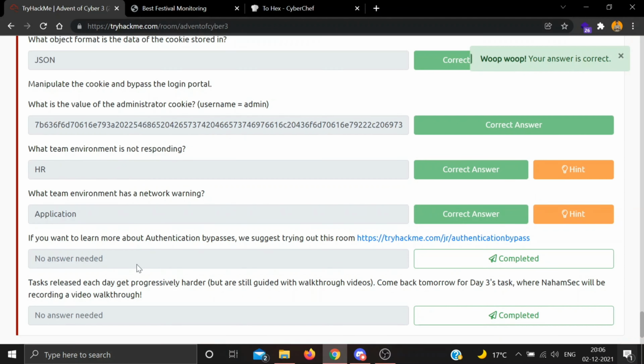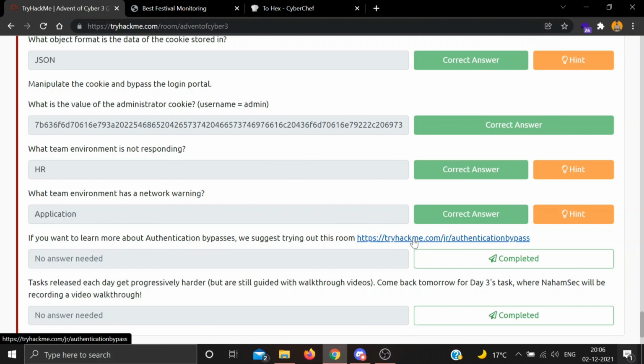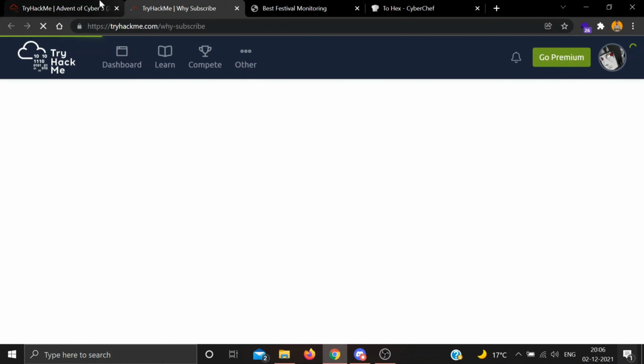Okay, so we are done with our day 2. If you want to learn more about authentication bypasses, you can try the room Authentication Bypass. The premium room.